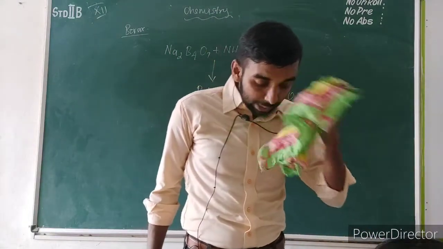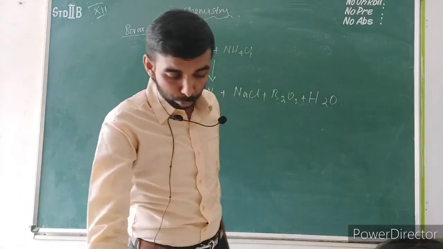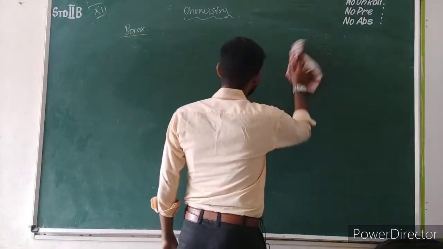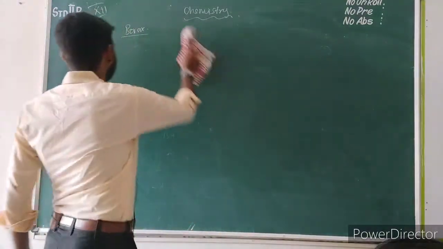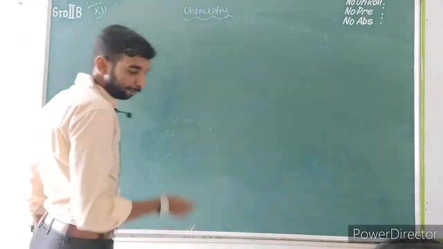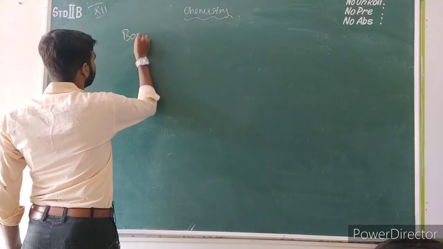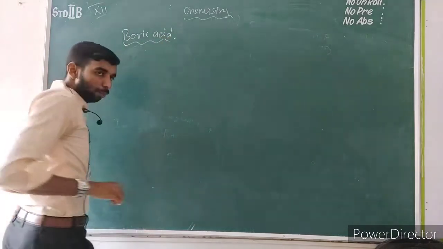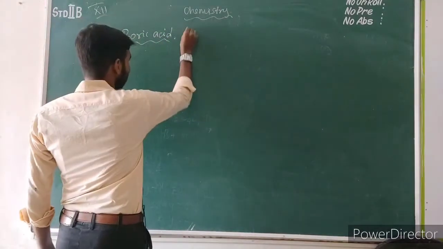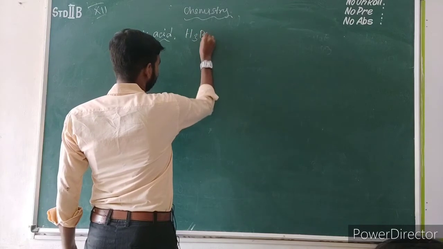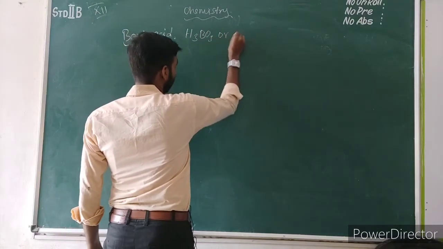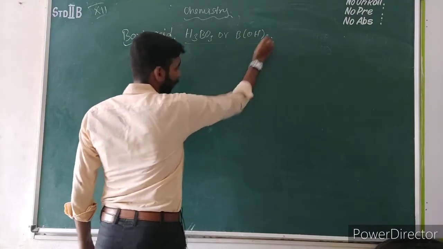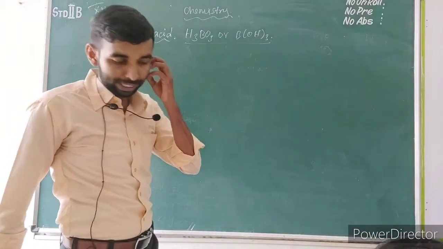Next we see boric acid. The formula of boric acid is H3BO3 or B(OH)3. Both are the same. This is all about boric acid. First we see the preparation of boric acid.